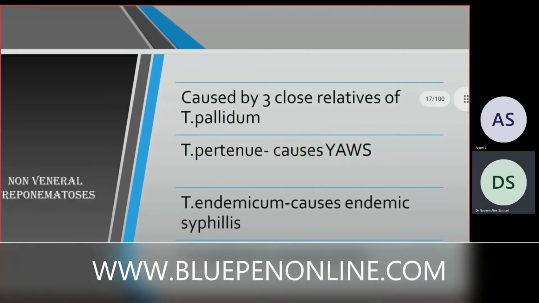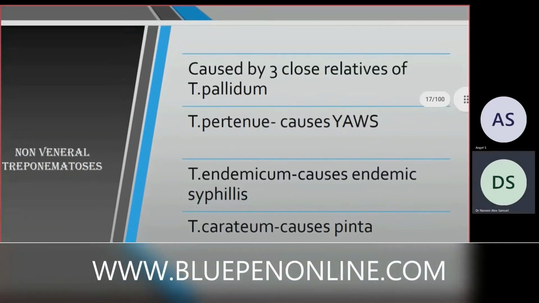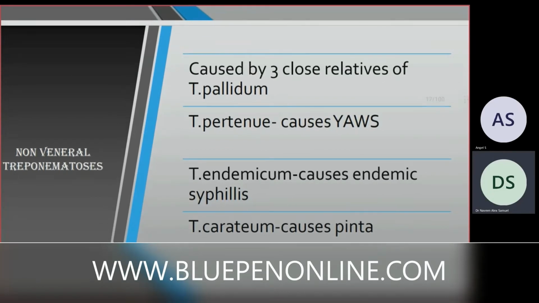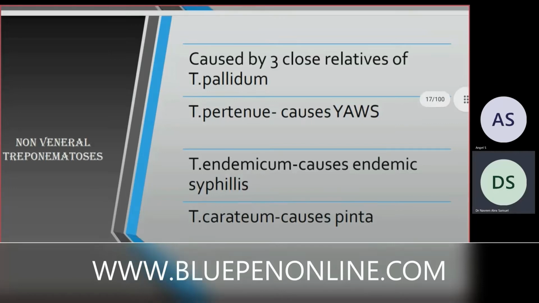So now we come to non-venereal treponematoses, which are caused by three close relatives of Treponema pallidum. That is Treponema pertenue, which causes yaws disease, Treponema endemicum, which causes endemic syphilis, and Treponema carateum, which causes pinta. In this, the only thing we have to know is yaws disease.